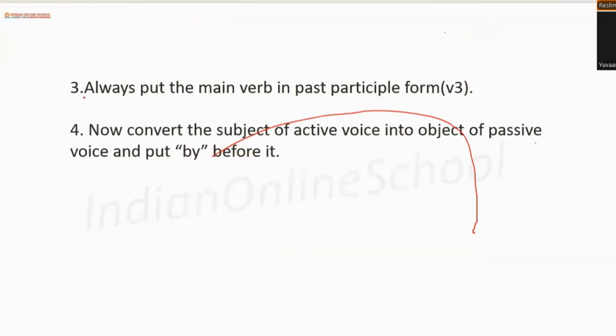So now a few rules are there. Always put the main verb in past participle form, V3, which I have just mentioned. It has to be V3 in every kind of sentence, whether it is active or passive voice. Now convert the subject of the active voice into the object of the passive voice and put "by" before it. Is this what I have just said right now? Yes, ma'am. Ma'am, you explained that in passive voice, why do we need to use "by"? Exactly. So this is why we will be needing "by" for the conversion in passive voice.